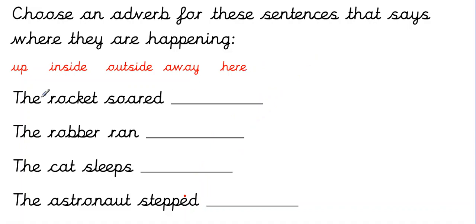Just don't write the beginning of the sentence out. Make sure you finish your sentence with a full stop. So choose an adverb from these adverbs here, and then we'll have a look and see if you got them right. If you'd like to challenge yourself further, you can see if you can think of any other type of adverb that could fit in that's not up here. Pause the video now and have a go.